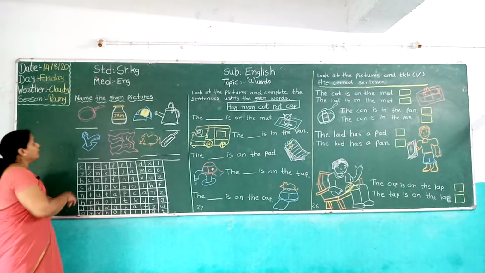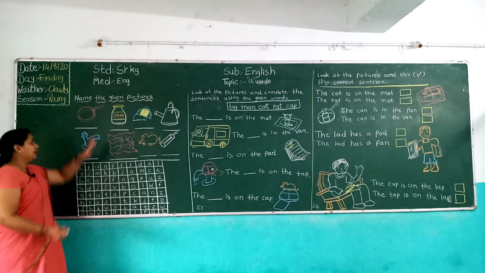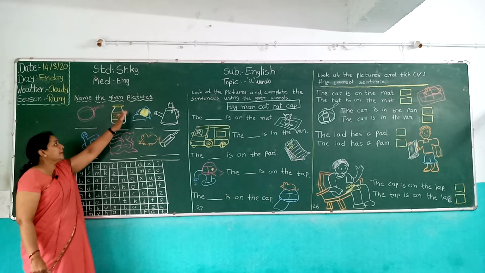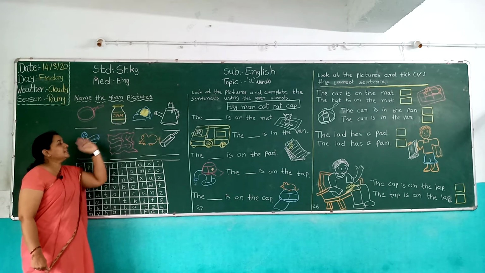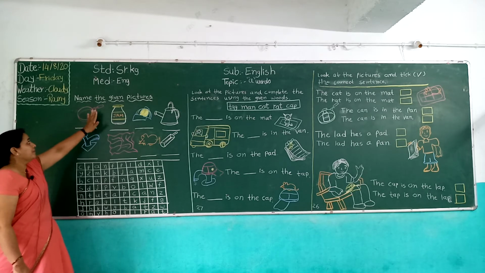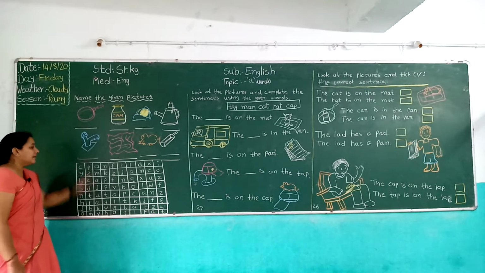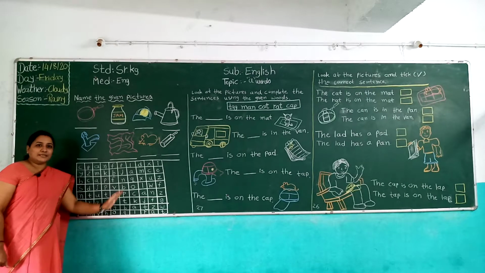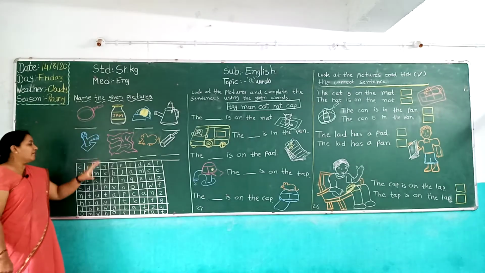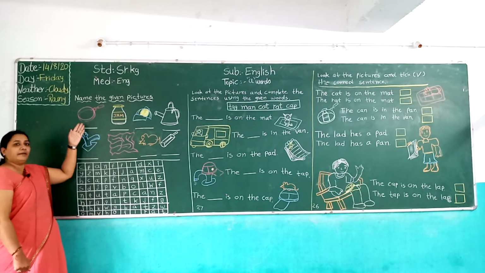What is the heading? Name the given pictures. So how do we write? We find the word in this puzzle box, and then we write it upside. First we find it in the puzzle, then we write it on top.